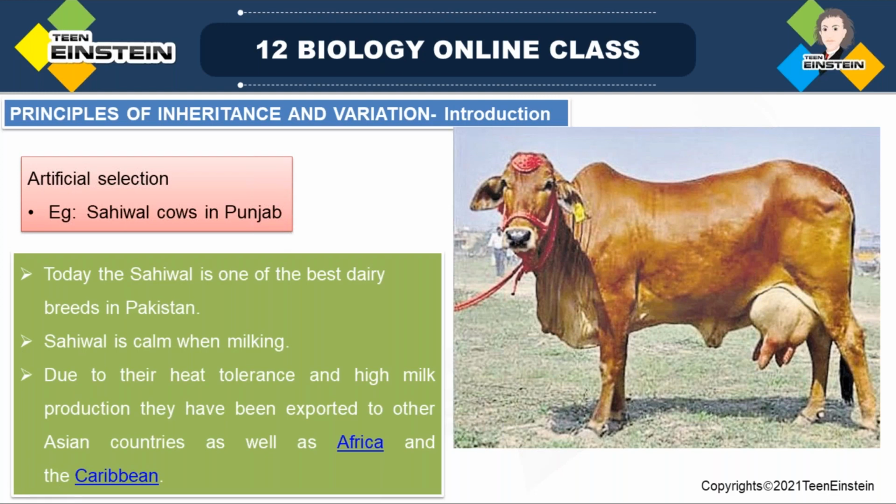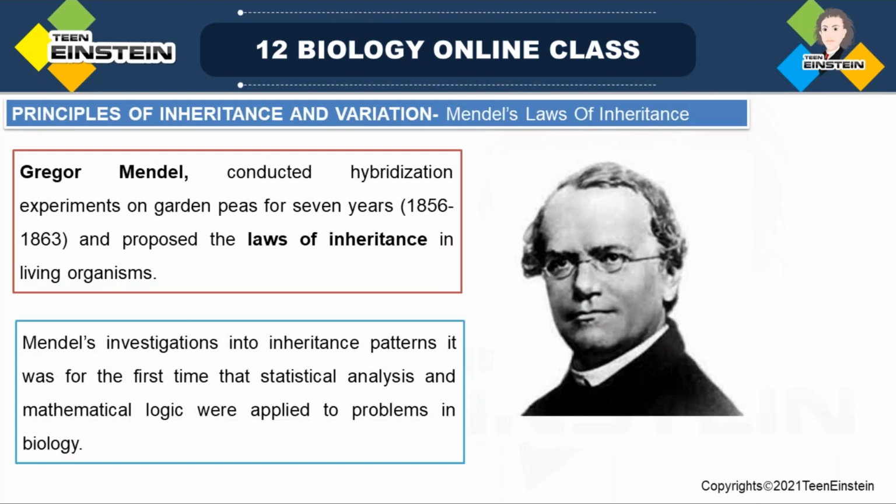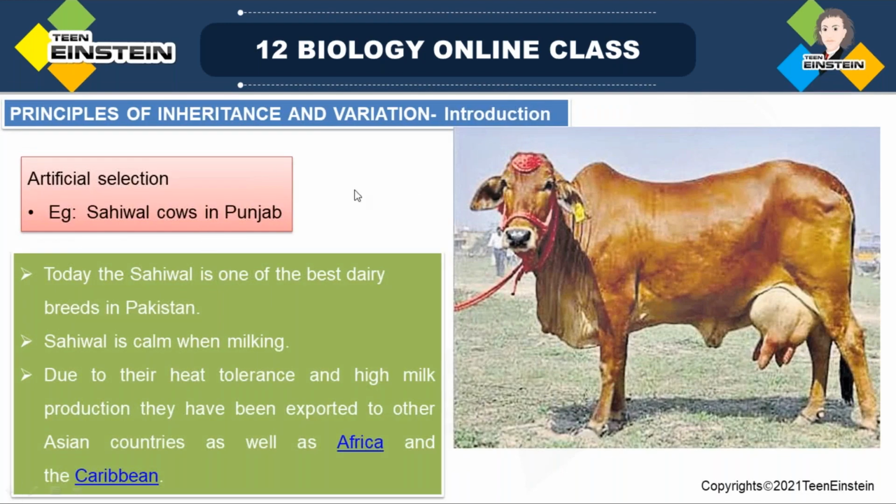While milking, they are calm, and due to their characters they have been exploited in other Asian countries as well as Africa and the Caribbean. Okay, so they have high milk production and heat tolerance. These are the characters of that Sahiwal breed. Okay, so the Sahiwal breed is an example of artificial selection.